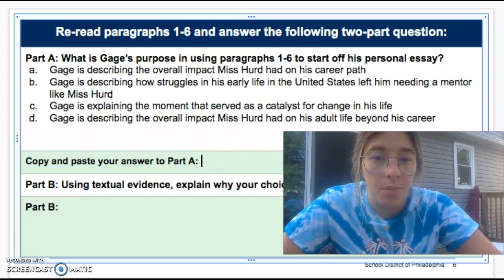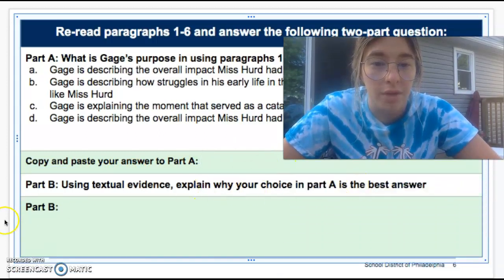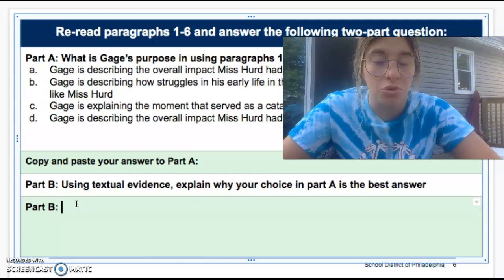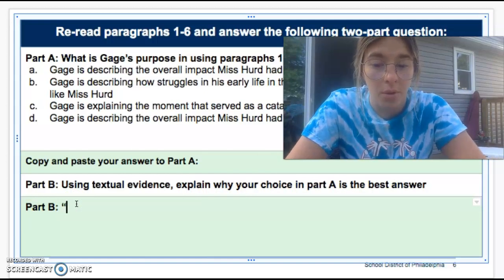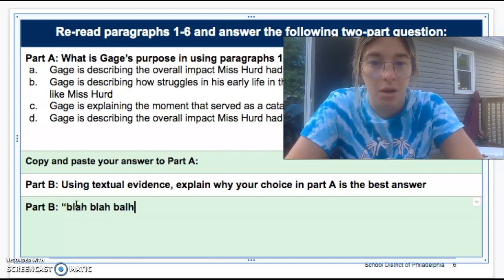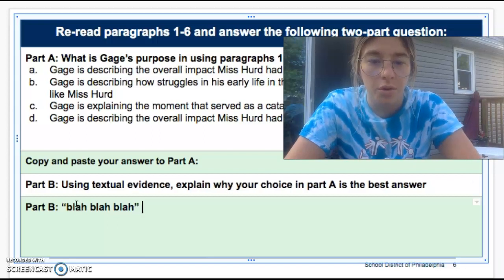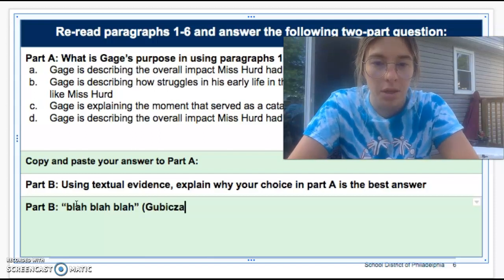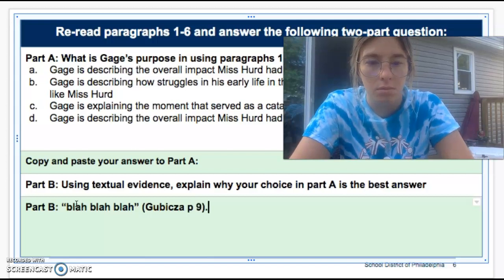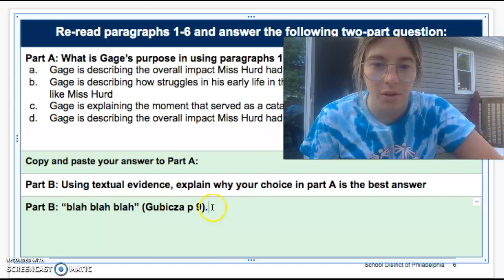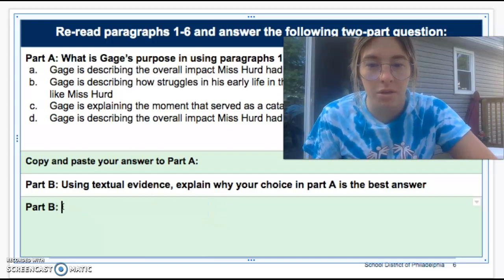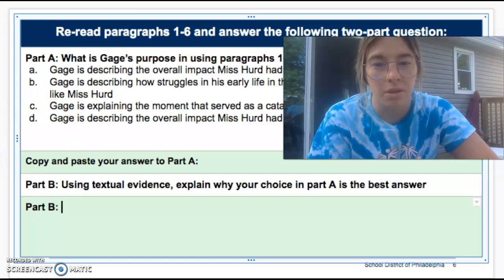Okay? Then part B is going to have textual evidence. You're going to put the textual evidence that you find in part B, and then close your quotation marks. You're going to put the author's last name, and then the page number, and then a period. So you're going to type in the evidence. For this one, you're not copying and pasting something, you're actually typing something in.